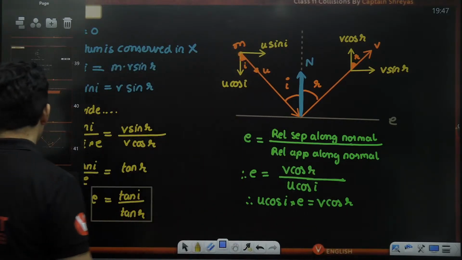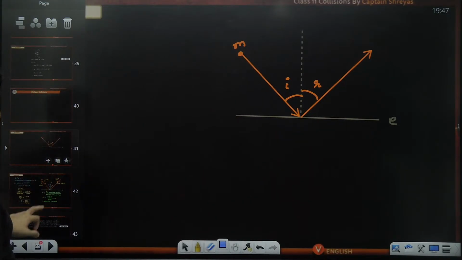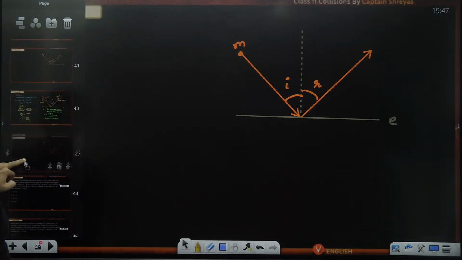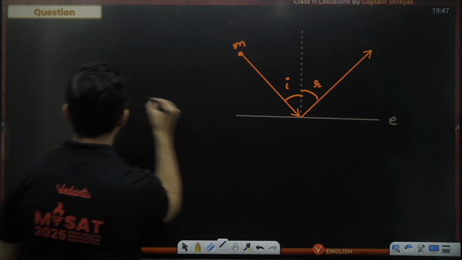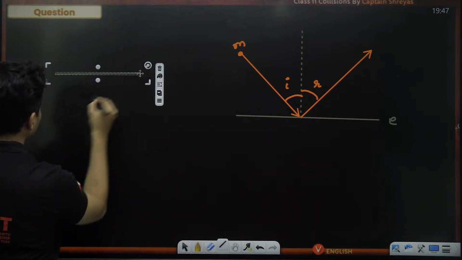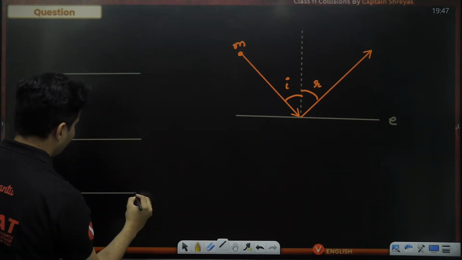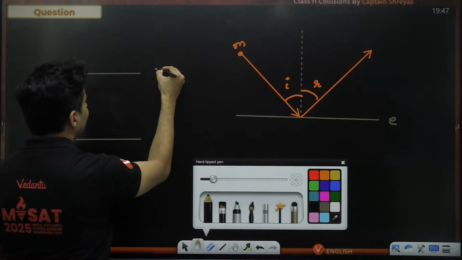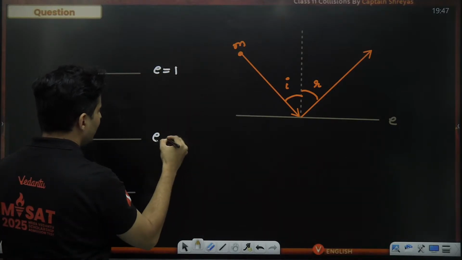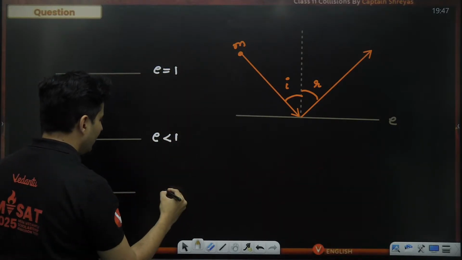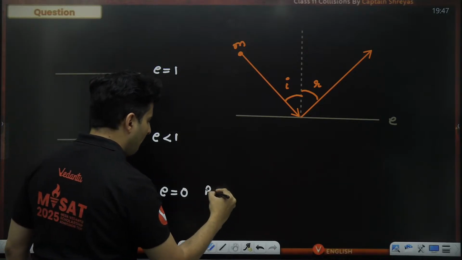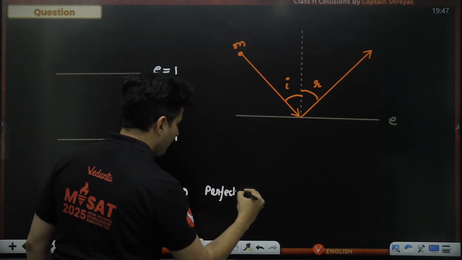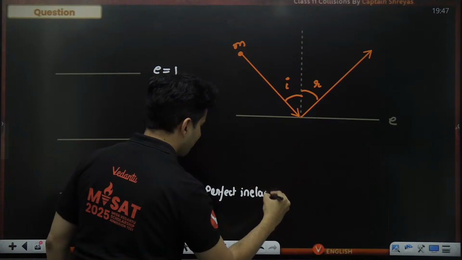So what it means is, imagine we take three cases over here. First time, let's say E is 1. Next time, E is less than 1. Next time, E is basically 0. This is perfect inelastic collision.